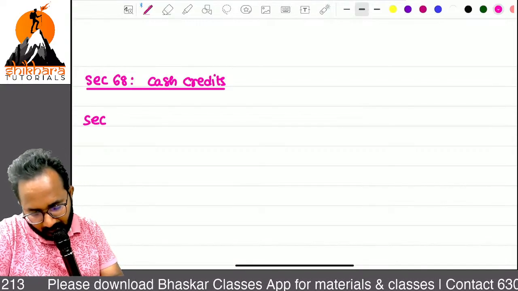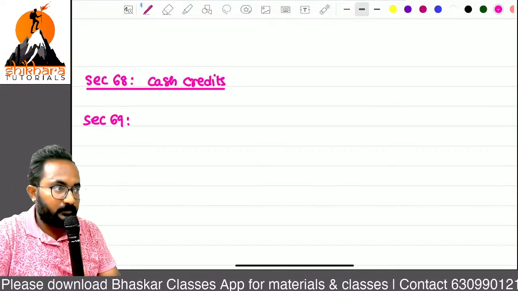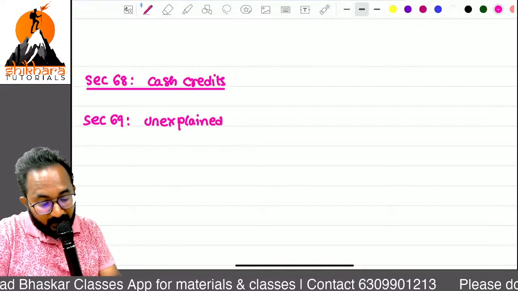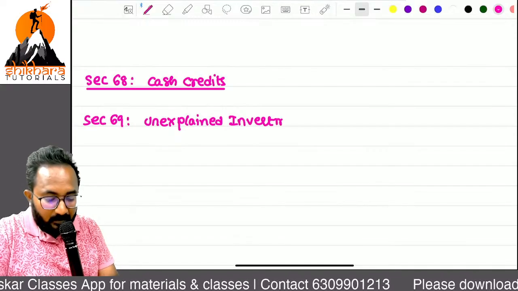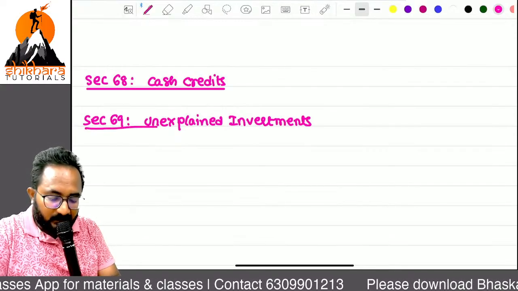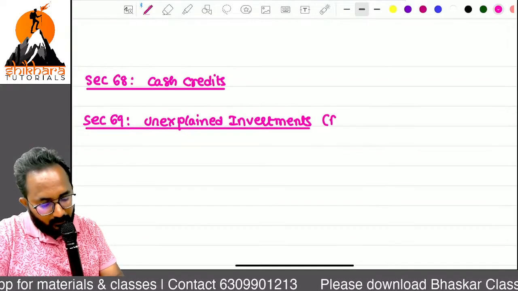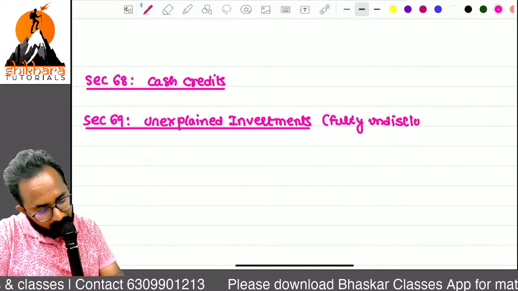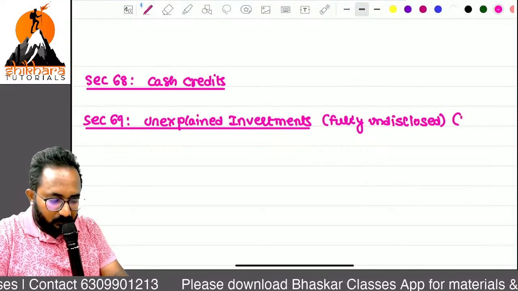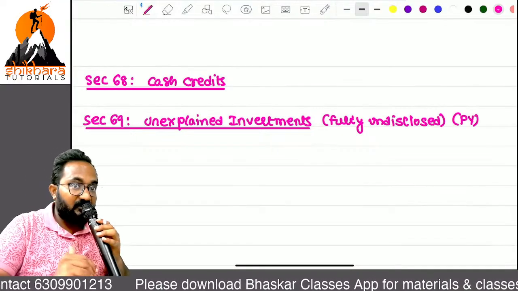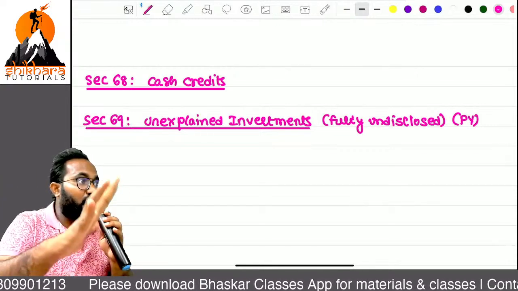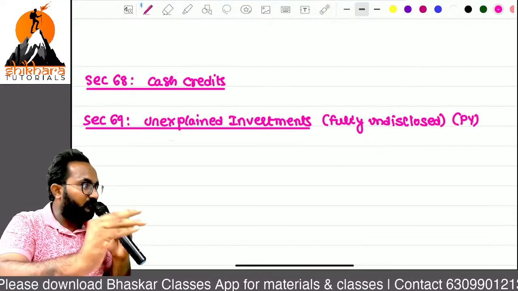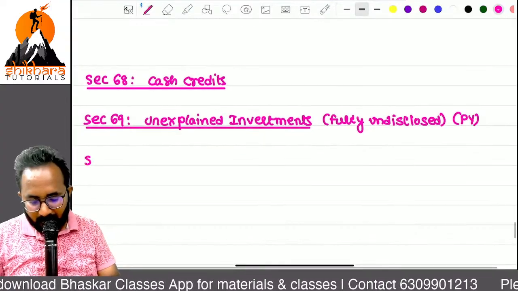Section 69, what is that? Unexplained investments. Here, is it fully or partially undisclosed? Fully undisclosed. This is during the previous year. Whatever investments you made in the previous year, if they are fully undisclosed, that amount of investments is treated as undisclosed amount.